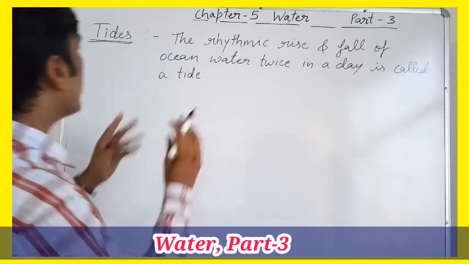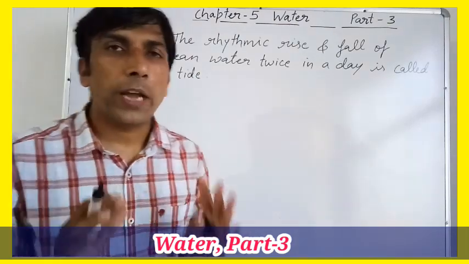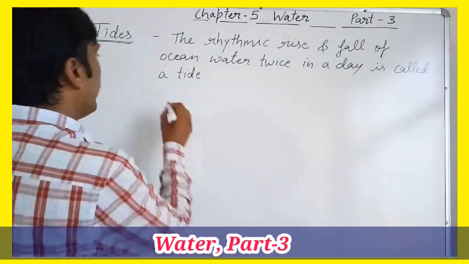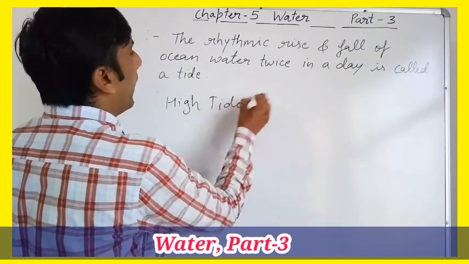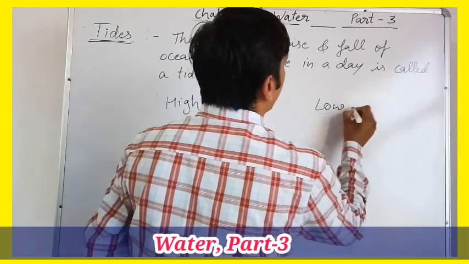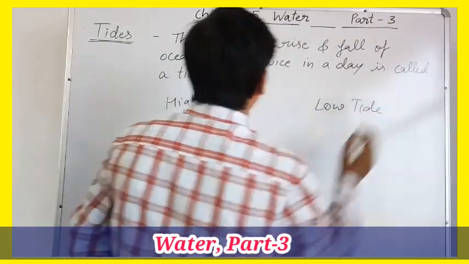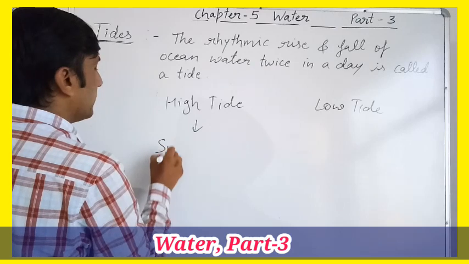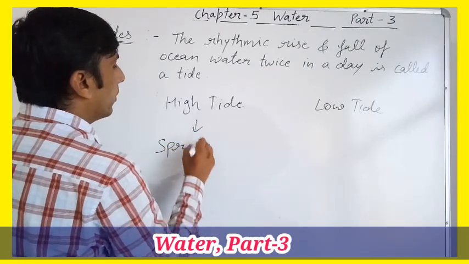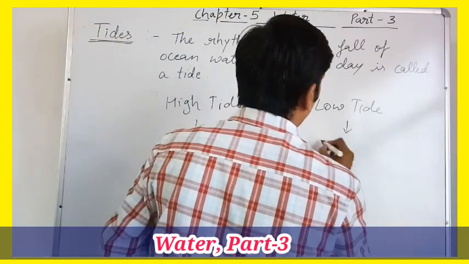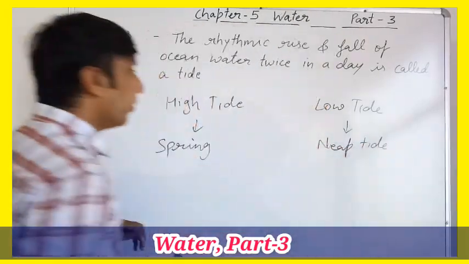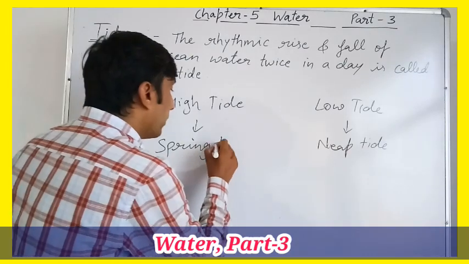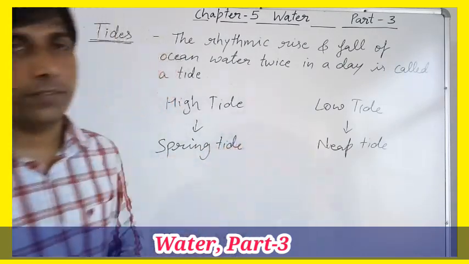See, why does it happen? There are two types of tides: high tide and low tide. High tide is also known as spring tide and low tide is known as neap tide. Now we'll discuss why it happens.